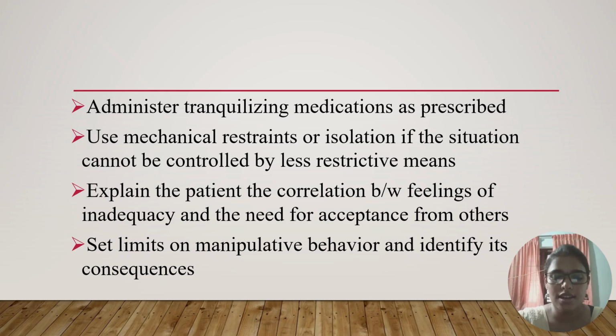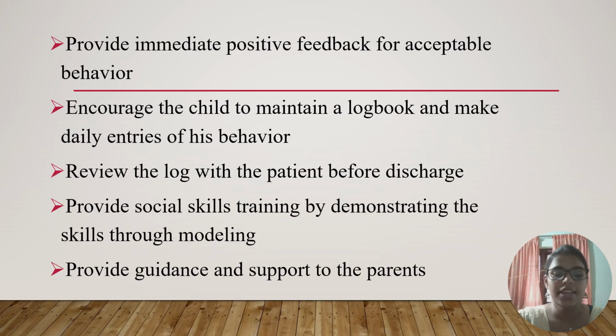Then explain to the patient that there is a correlation between feelings of inadequacy and the need for acceptance from others. Then set limits on manipulative behavior and identify its consequences. The nurse should observe the manipulative behavior and identify what consequences result from that. Then provide immediate positive feedback for acceptable behavior. So the nurse should also encourage and provide positive feedback if the child is positively corrected.